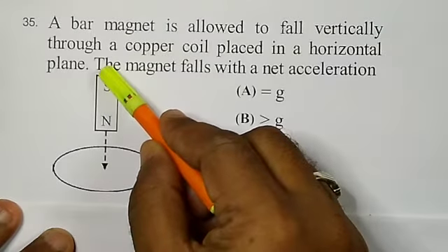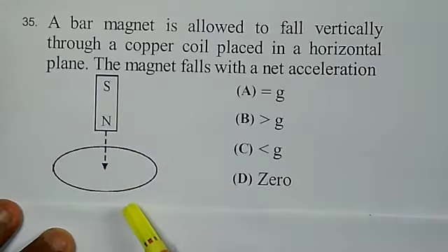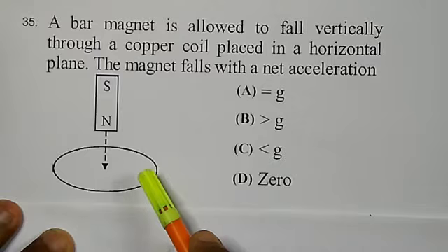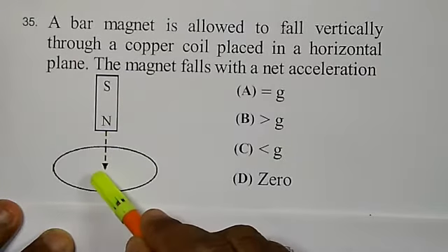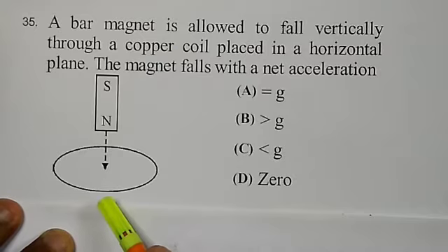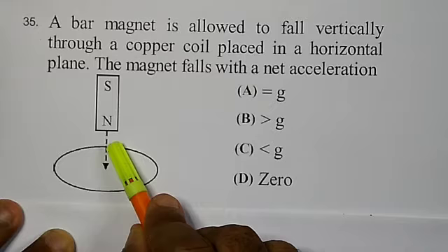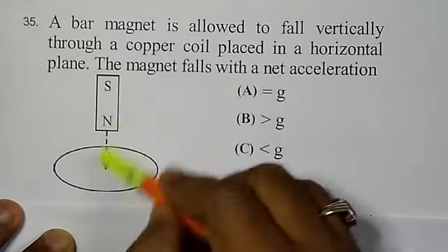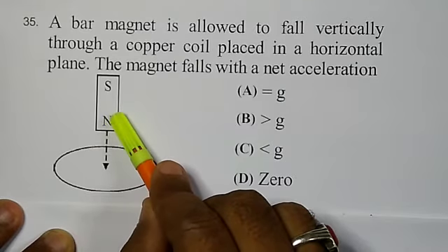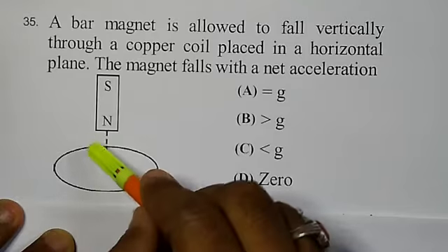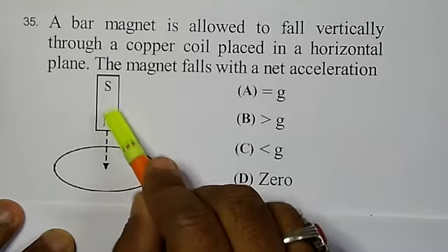When a magnet is allowed to fall vertically along the axis of a coil such that it is facing its north pole towards the coil, then according to Lenz's law, we know that the upper face of the coil will become a north pole in such a way that it opposes the cause that produces it. That means this north pole will oppose this pole.